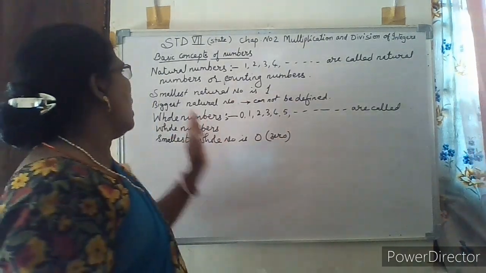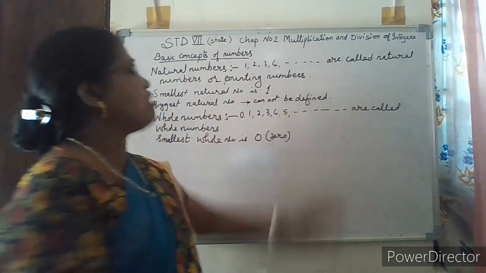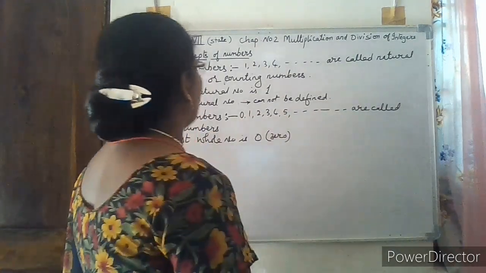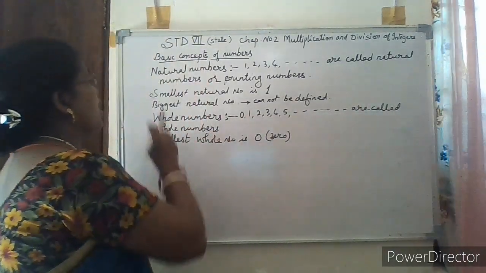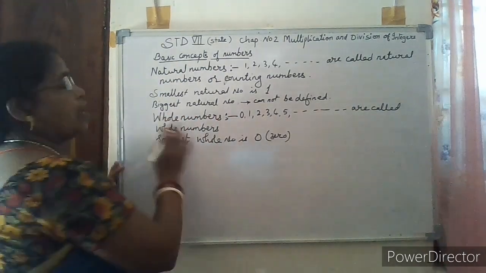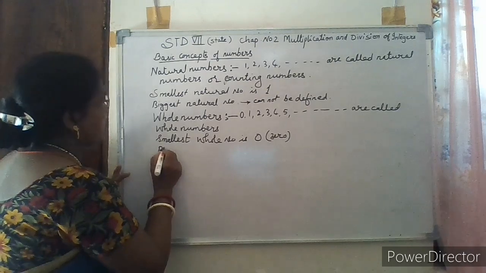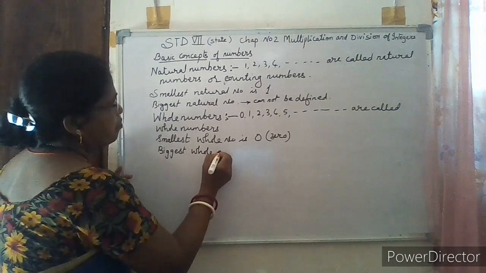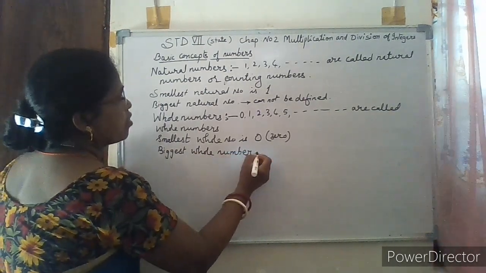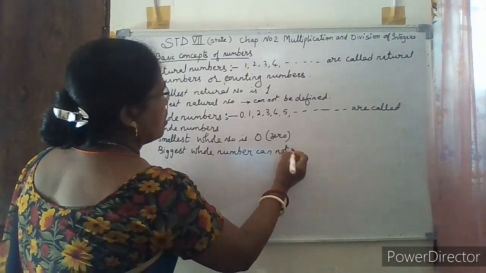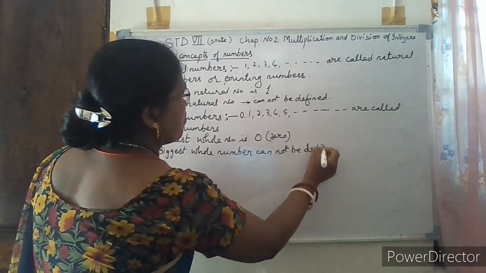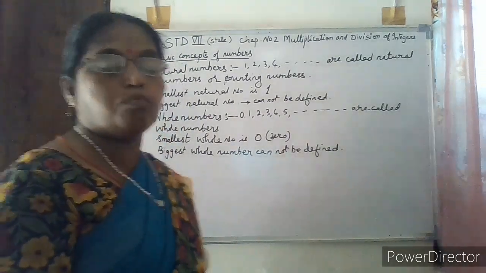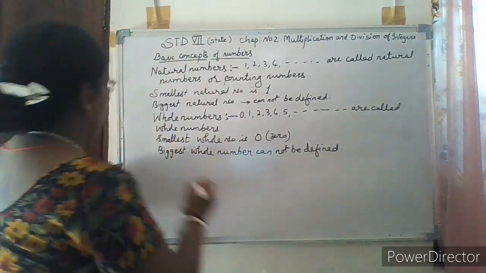But again, just like natural numbers, whole numbers are also infinite. There is no limitation, there is no end for the whole numbers. So we cannot say which is the biggest whole number. Again, the biggest whole number cannot be defined.